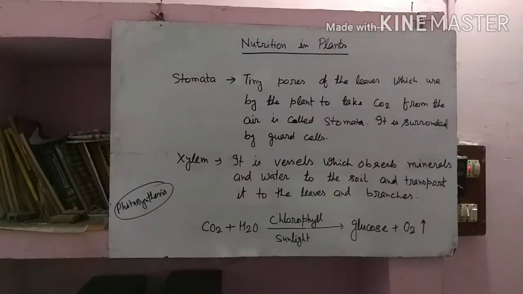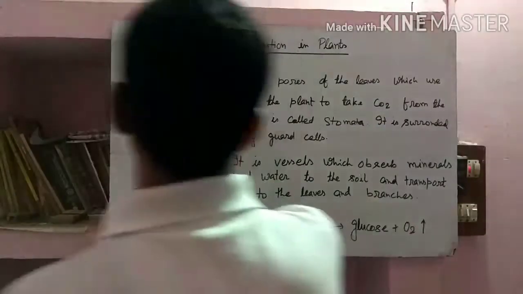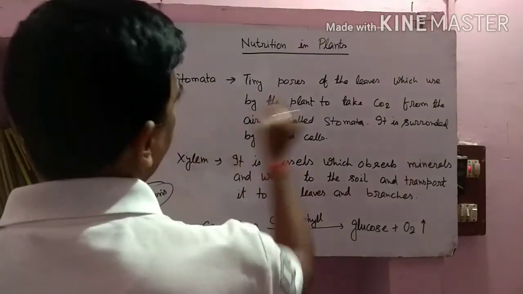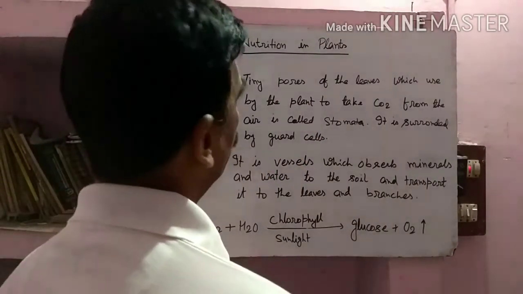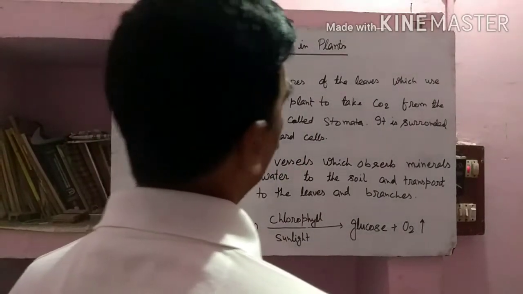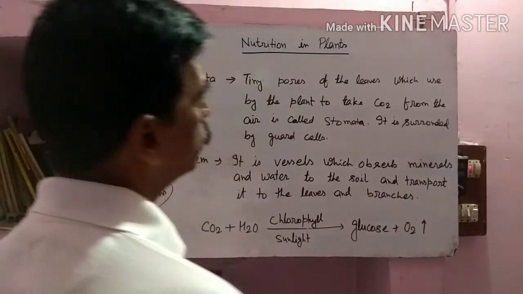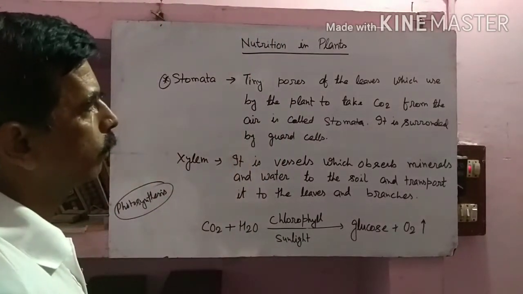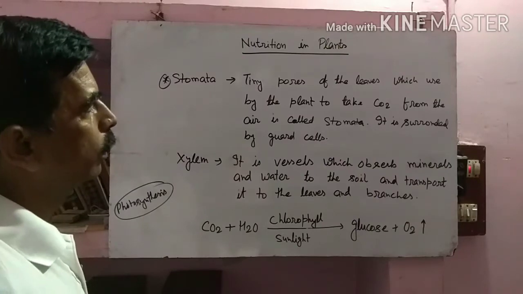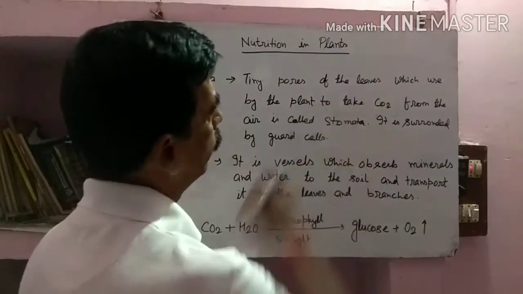Now the next term is the stomata. What is the stomata? It is a tiny pore of leaves which is used by plants to take carbon dioxide from the air. It is called stomata, the pore of leaves.